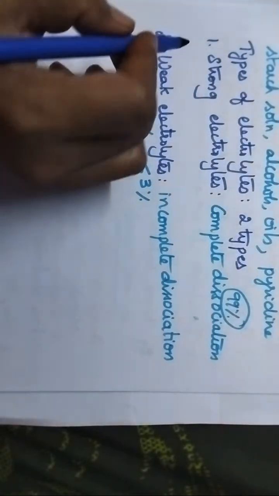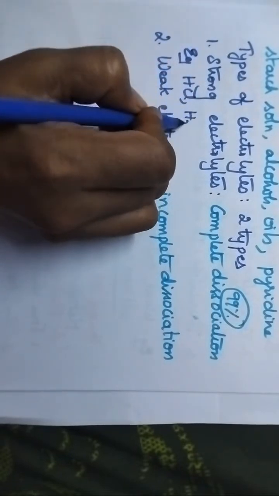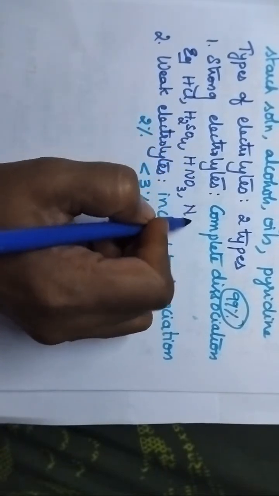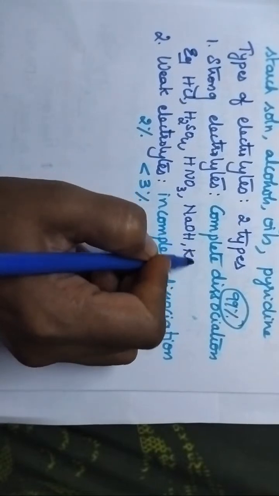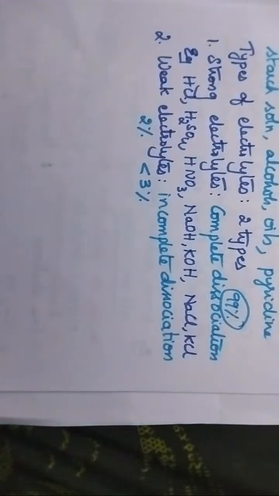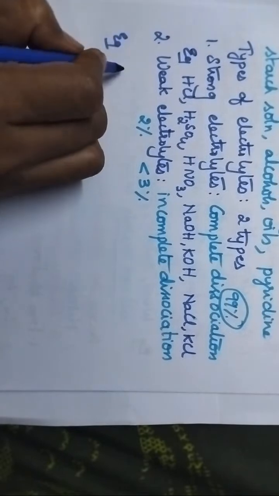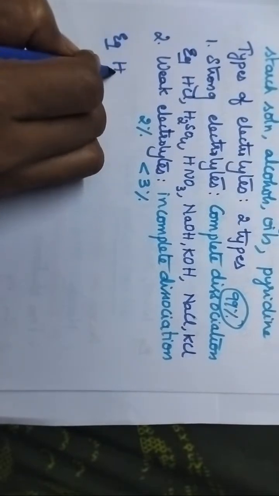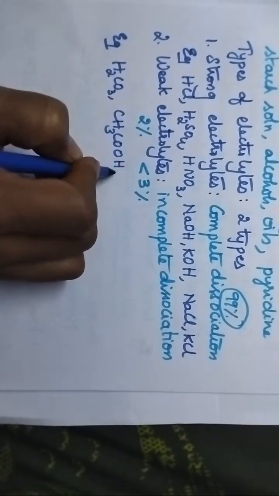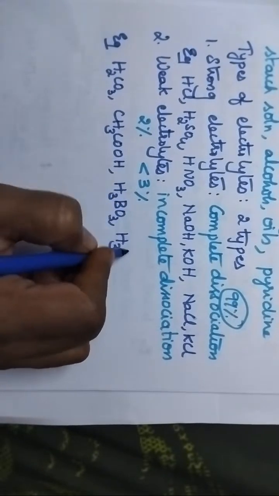Good examples of strong electrolytes include acids like sulfuric acid, HCl, HNO3, bases like NaOH, KOH, and salts like NaCl, KCl, etc. Examples of weak electrolytes include acids like carbonic acid, acetic acid, boric acid, phosphoric acid.